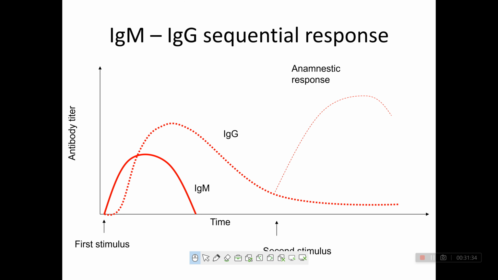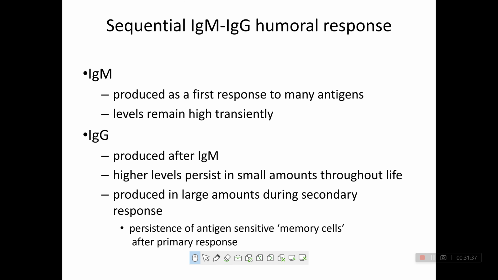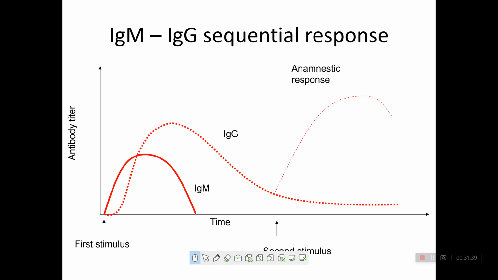See, this is the level. In the first response, the level of IgM will be increased, and in the second response the level of IgG will be increased. Right?